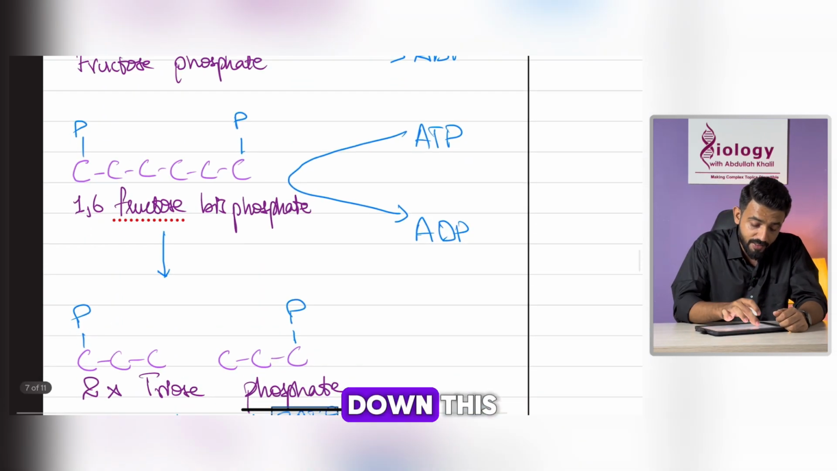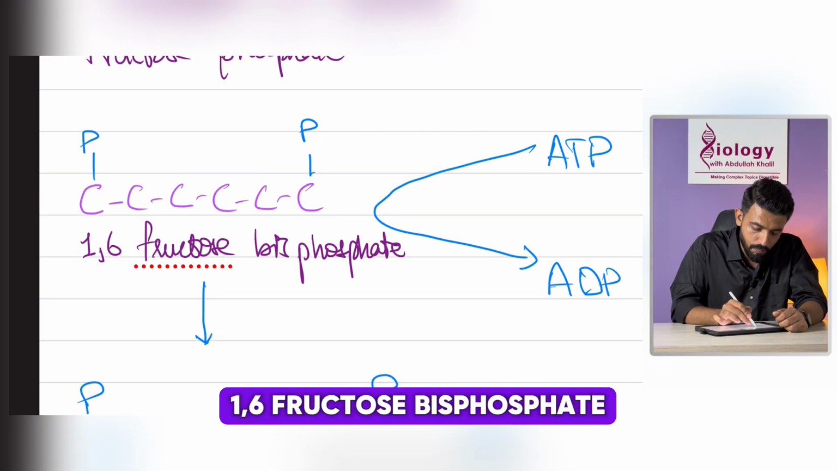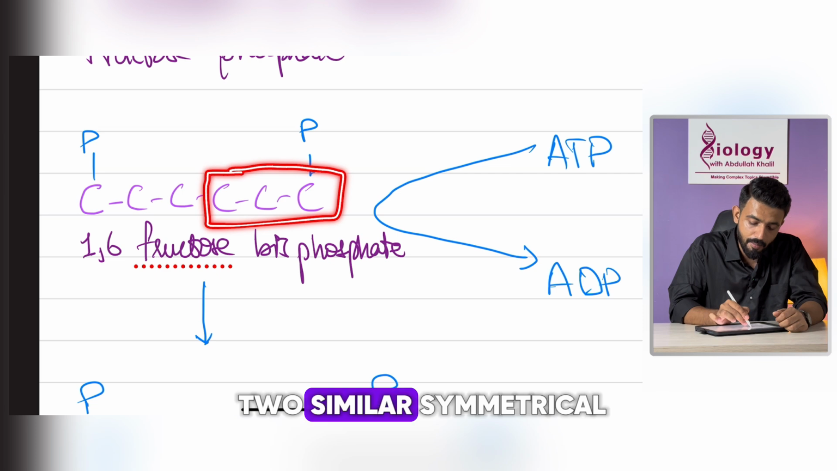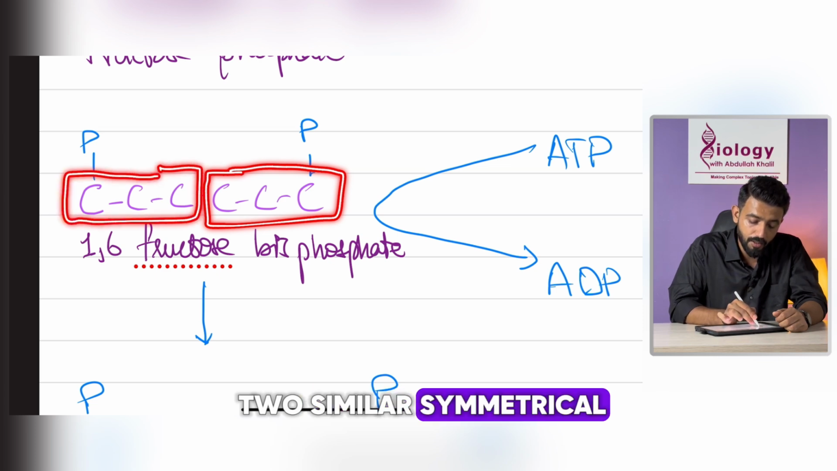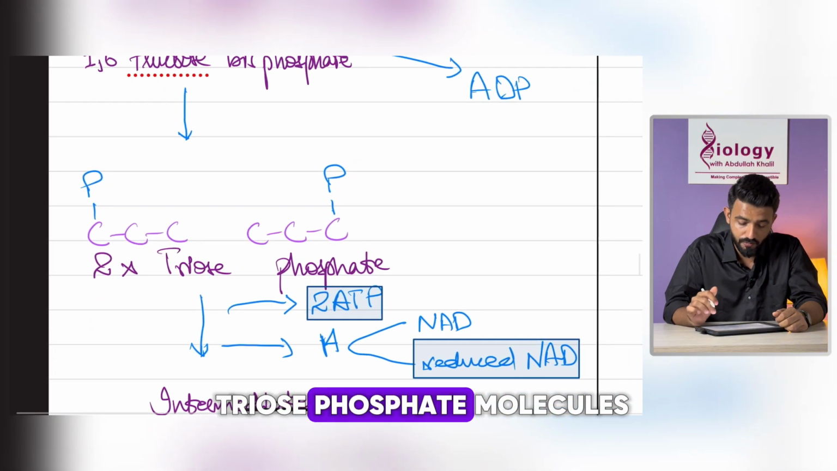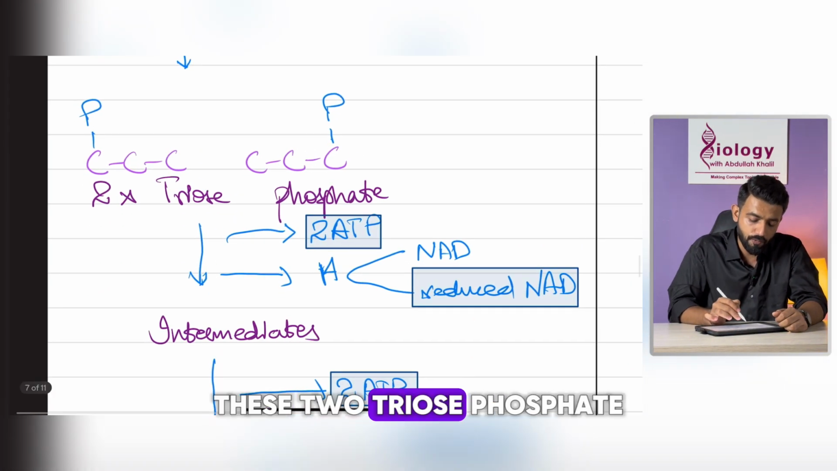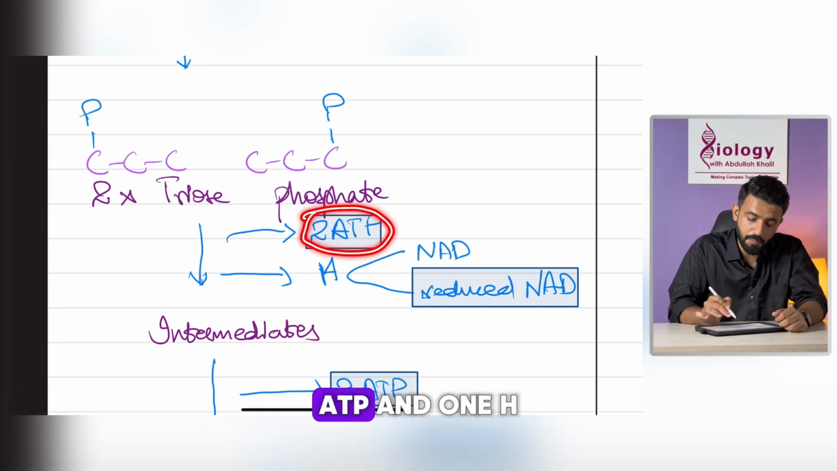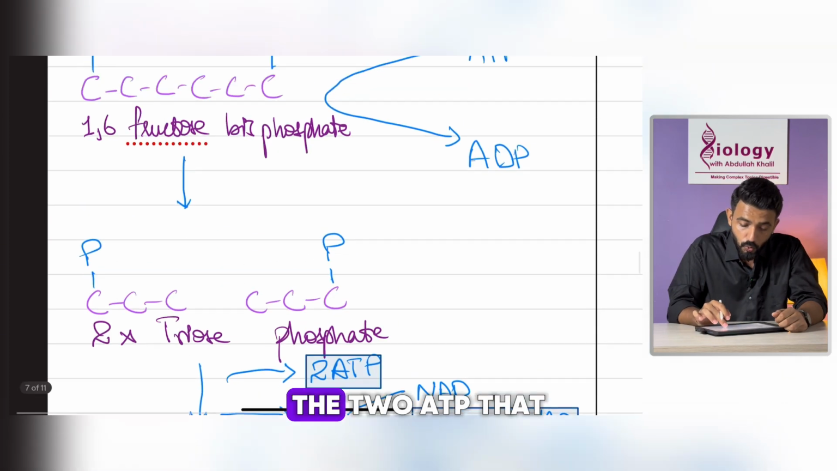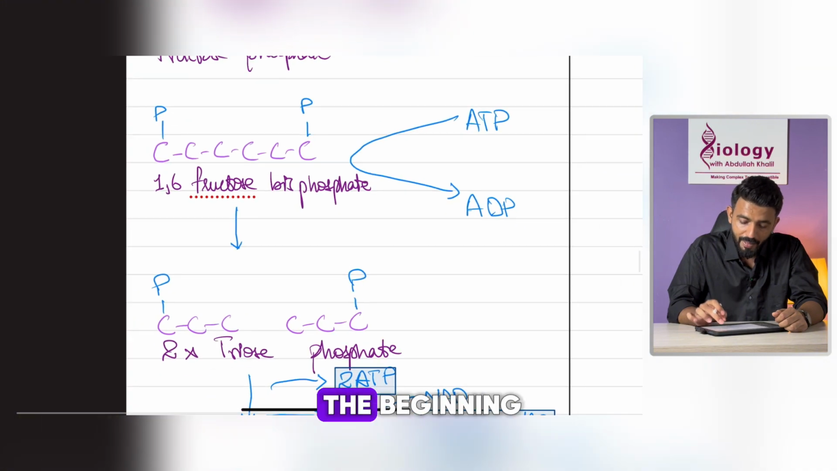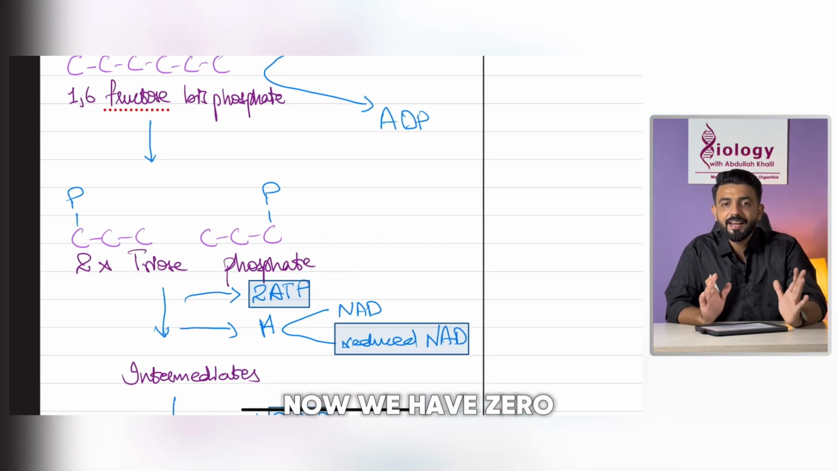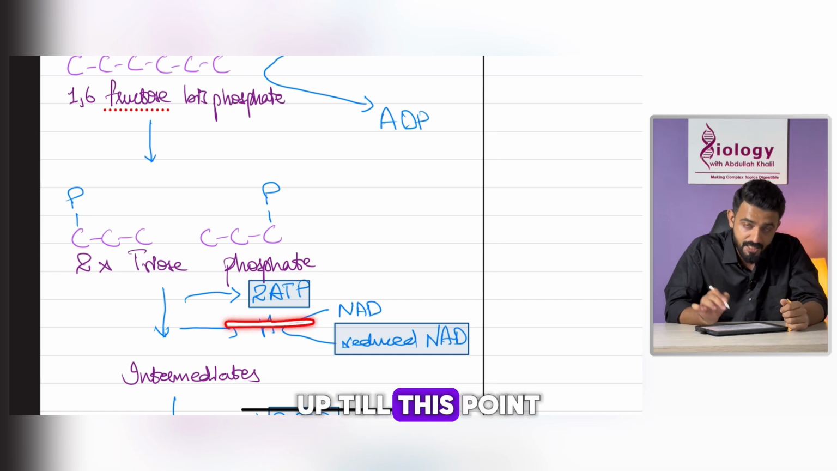Now this is broken down. This 1,6-fructose bisphosphate will be broken down from the middle and it will make 2 symmetrical triose phosphate molecules. These 2 triose phosphate molecules will release 2 ATP and 1 H when they are broken down into intermediates. So the 2 ATPs that we have used in the beginning have been recovered here. Now we have 0 net gain of ATP up till this point.